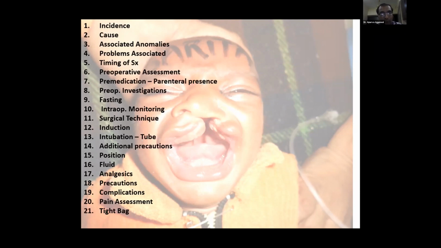Now, as I have told you about the fasting guidelines, if we are allowing clear fluids even up to 2 hours or 1 hour before the surgery, we do not require too much fluid intraoperatively. This will avoid any fluid imbalances. This will avoid any electrolyte imbalances in these children. Hence, what we do is we advocate the use of ringer lactate in these children.